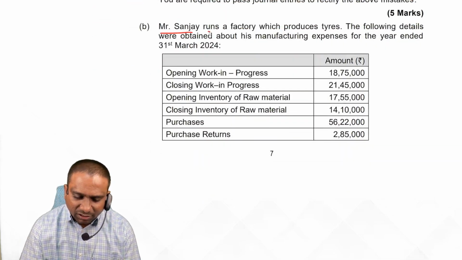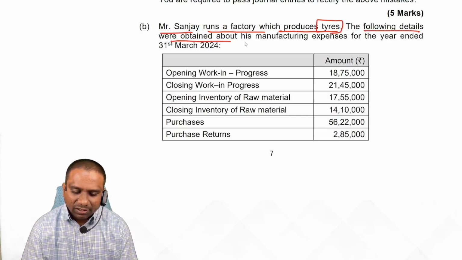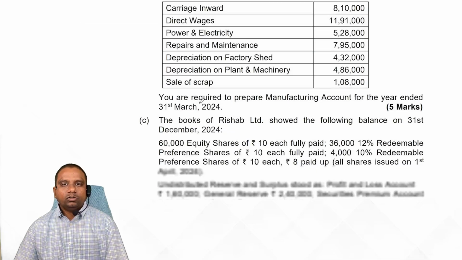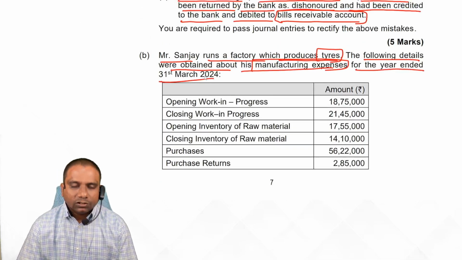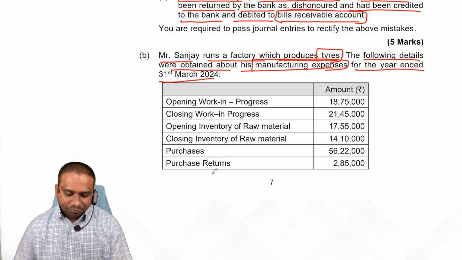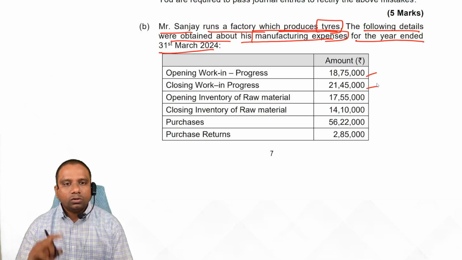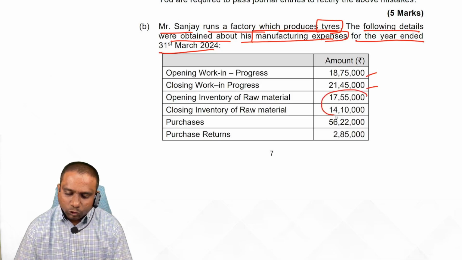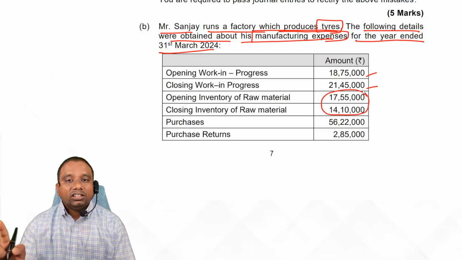Next one. Mr. Sanjay runs a factory which produces tires. The following details were obtained about his manufacturing expenses. They're asking us to prepare the manufacturing account, students. Very simple, for the year ended 31st March 2024. Look, you prepare the manufacturing account. Opening work in progress, debit. Closing work in progress, credit. Opening inventory, closing inventory.